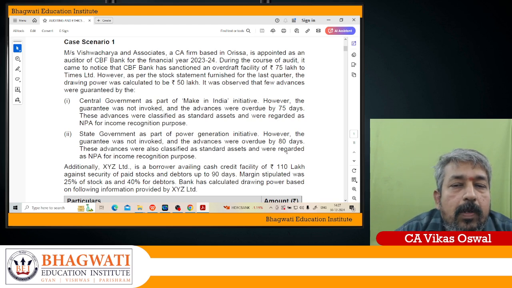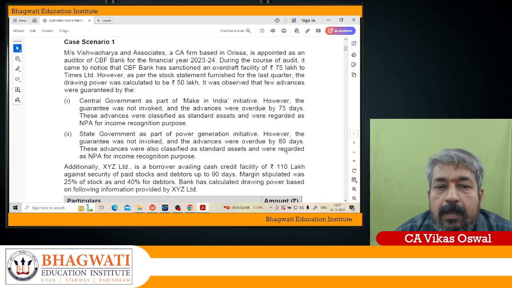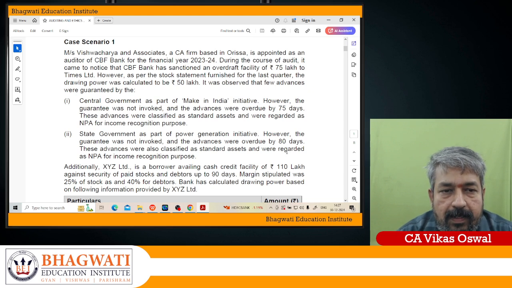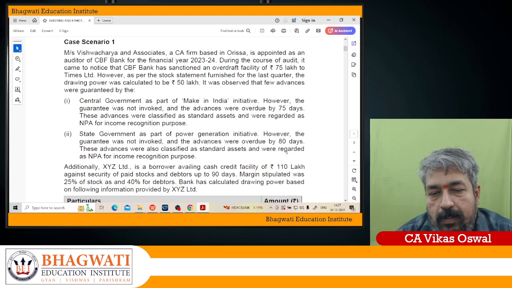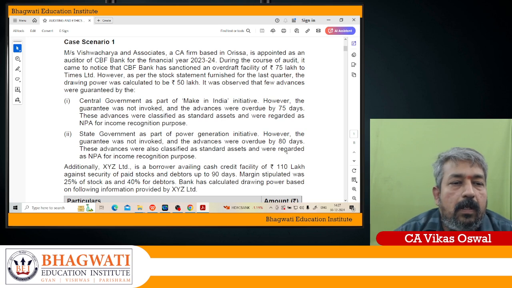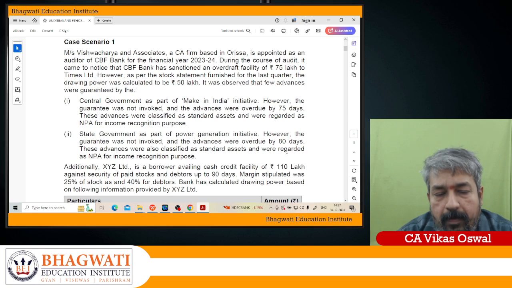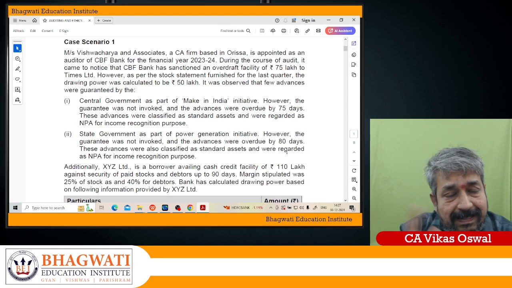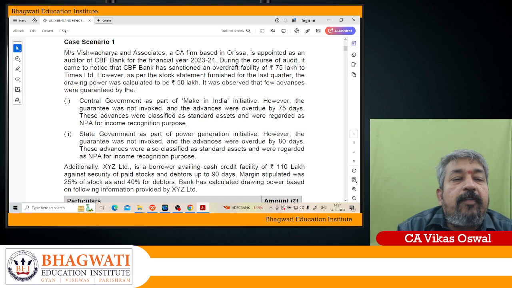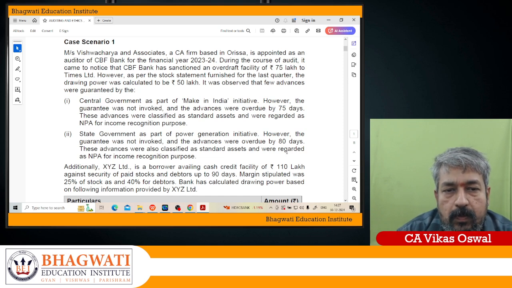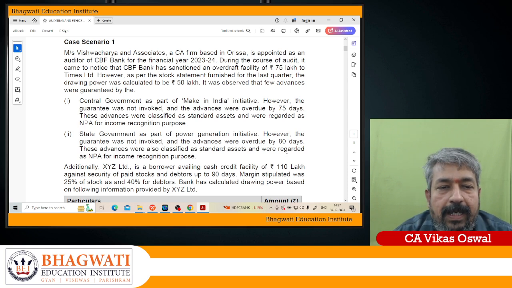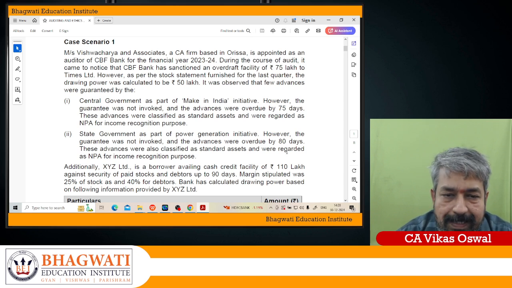Okay. During the course of audit, it came to the notice that CPF Bank has sanctioned an overdraft facility of 75 lakhs to Times Limited. However, as per the stock statements furnished in the last quarter, the drawing power was calculated to be rupees 50 lakhs. It was observed that few advances were guaranteed by the Central government as a part of the Make in India initiative; however, the guarantee was not invoked and the advance was overdue by 75 days.